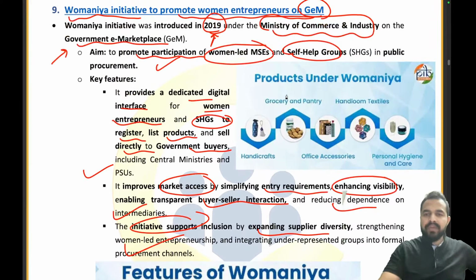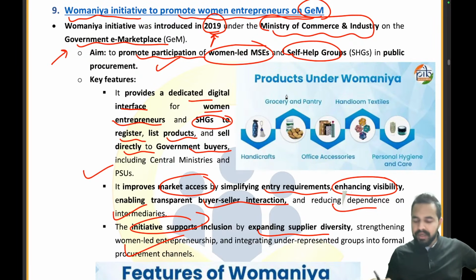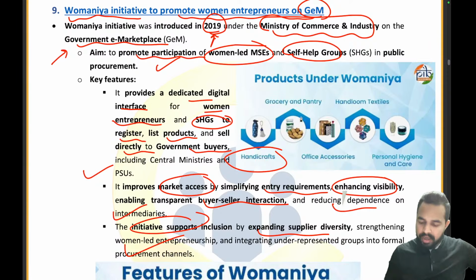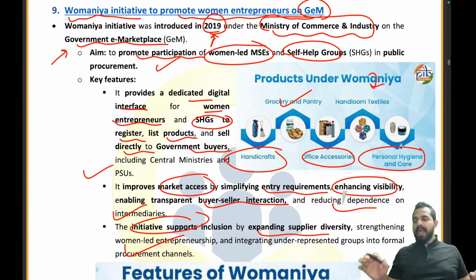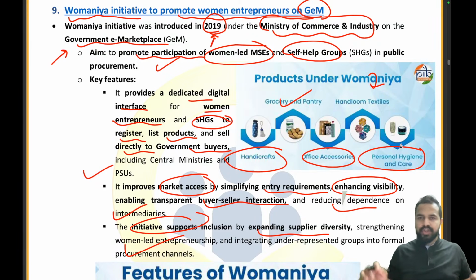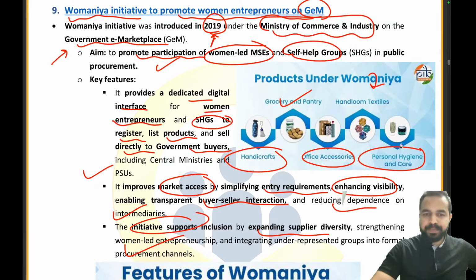Now, what kind of products can they provide there? They can provide handicrafts, grocery and pantry, office accessories, handloom textiles, personal hygiene and care. So all these kinds of products can be provided by these women entrepreneurs through the Womania initiative on the government e-marketplace. Understood?